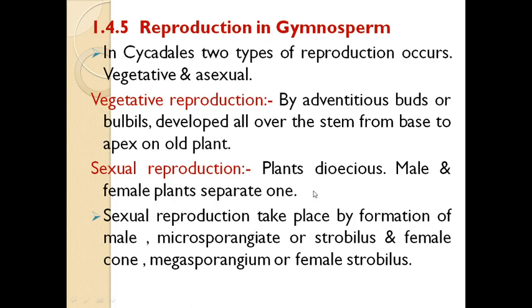Sexual reproduction takes place by the formation of male cones or female cones. Students, gymnospermic plants are dioecious, so male and female plants are separate. Sexual reproduction takes place by the formation of the microsporangiate, or male strobilus, and the female cone develops on the female plant. It is called the female cone, megasporangium, or female strobila.